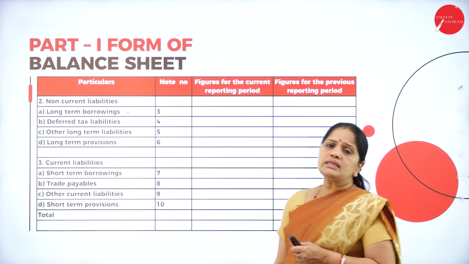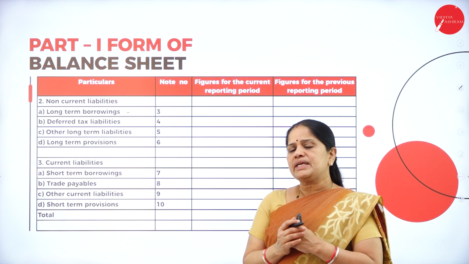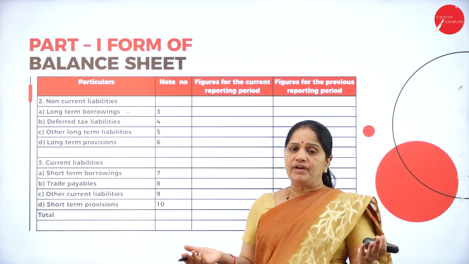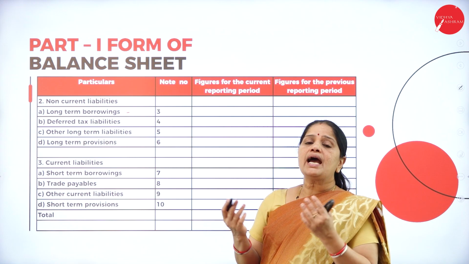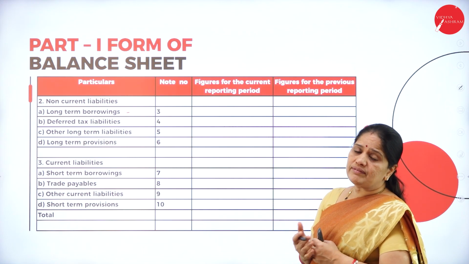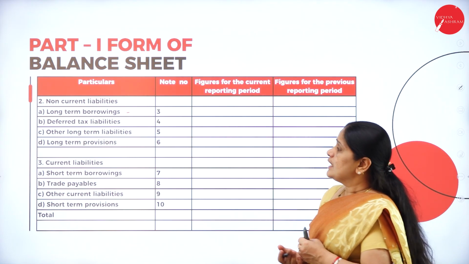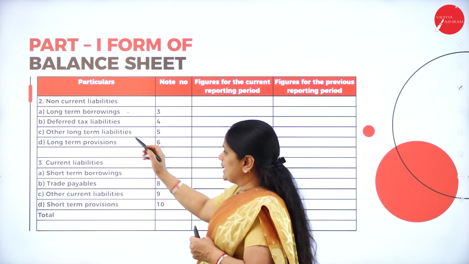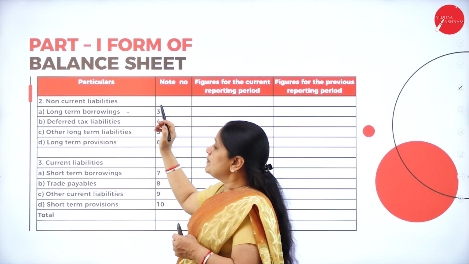Now, what are long-term borrowings? Long-term means it is for a period of more than 5 years. So, if the company has taken a loan for more than 5 years, or 5 to 15 years, then we can put it under this heading, the long-term borrowings.